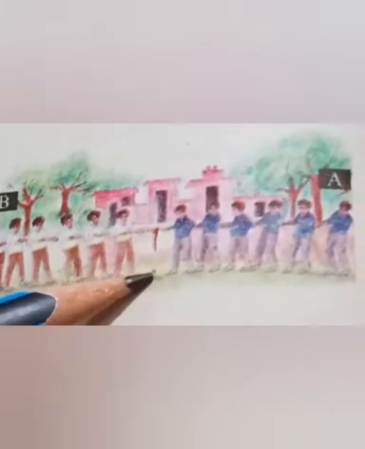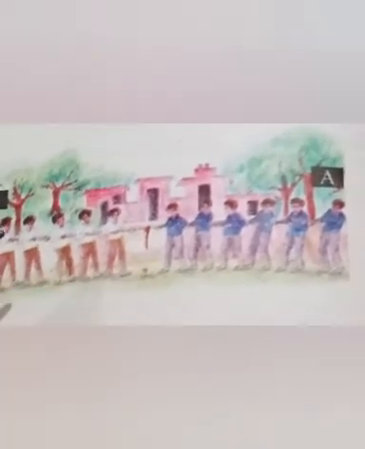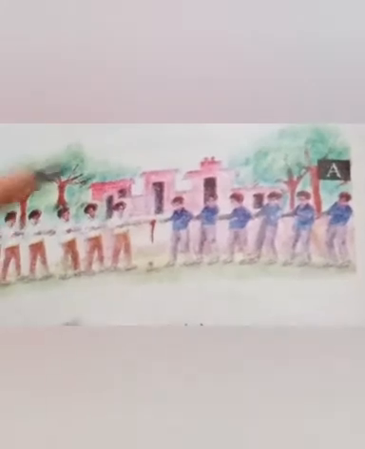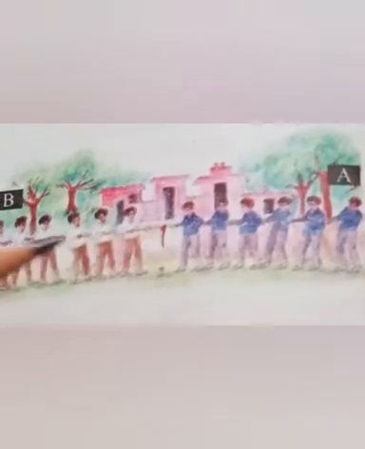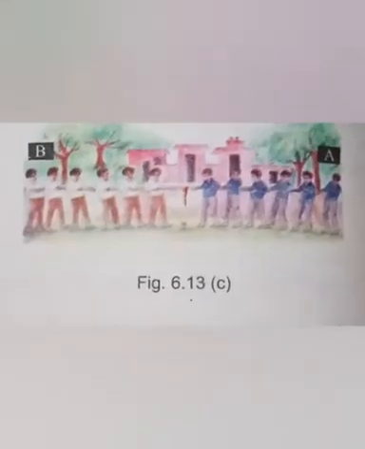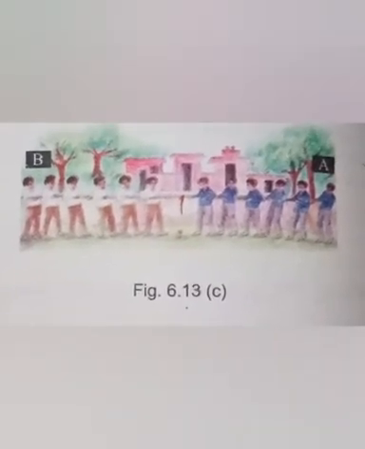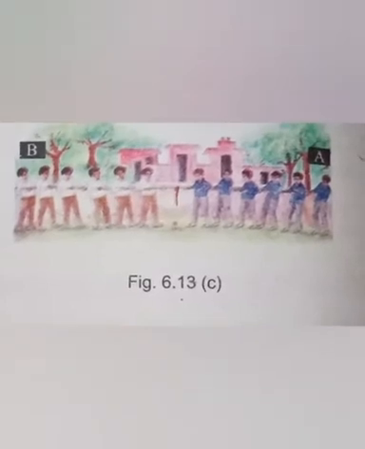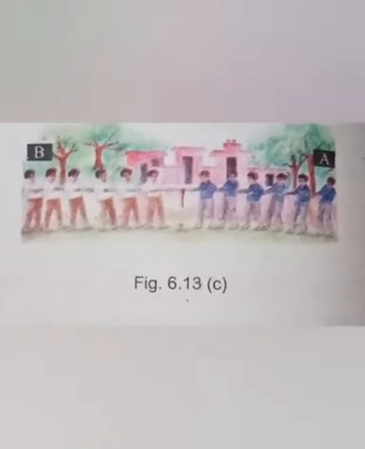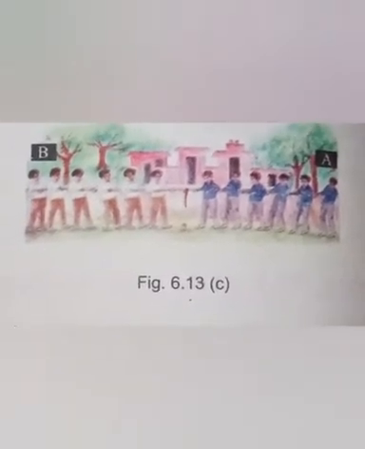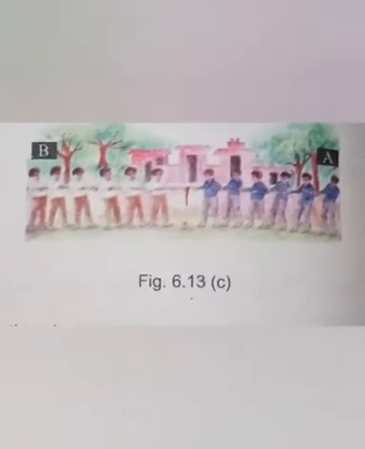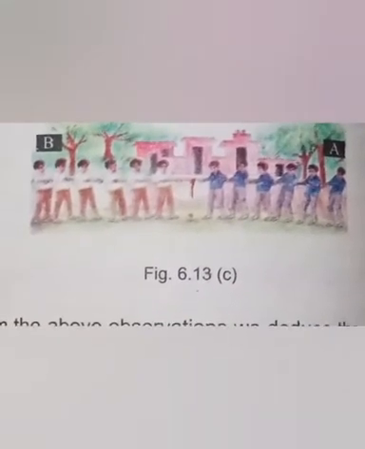Okay, so none of the team is winning, none of the team is losing, and the rope is in equilibrium, and both of the teams are in equilibrium condition. Since none of the team is successful in dragging each other, we can say the rope is in equilibrium, because the leftward force is balancing the rightward force.